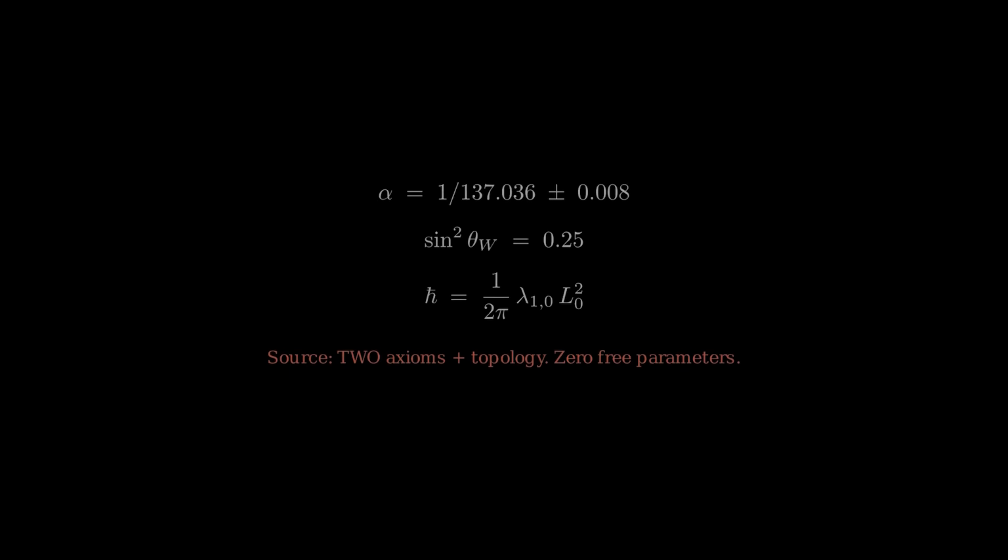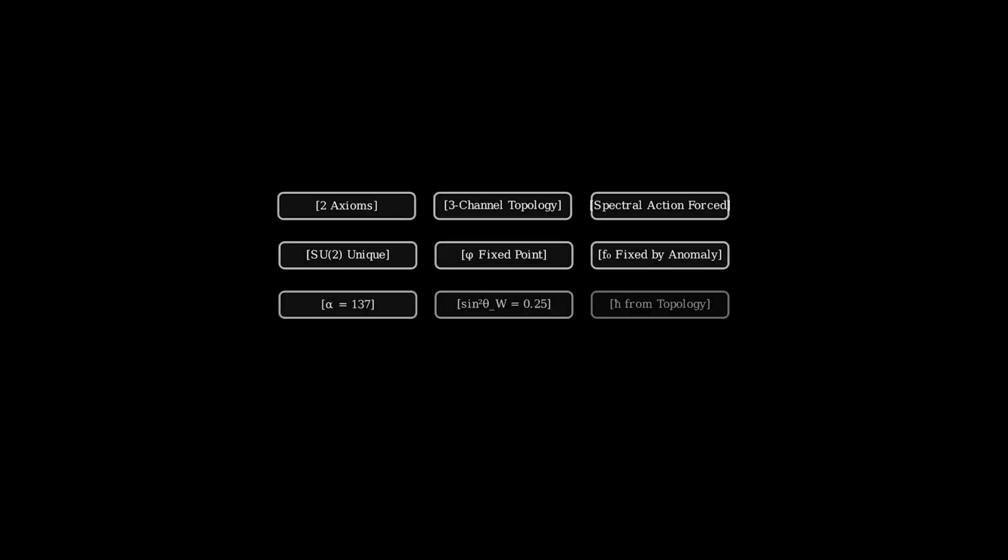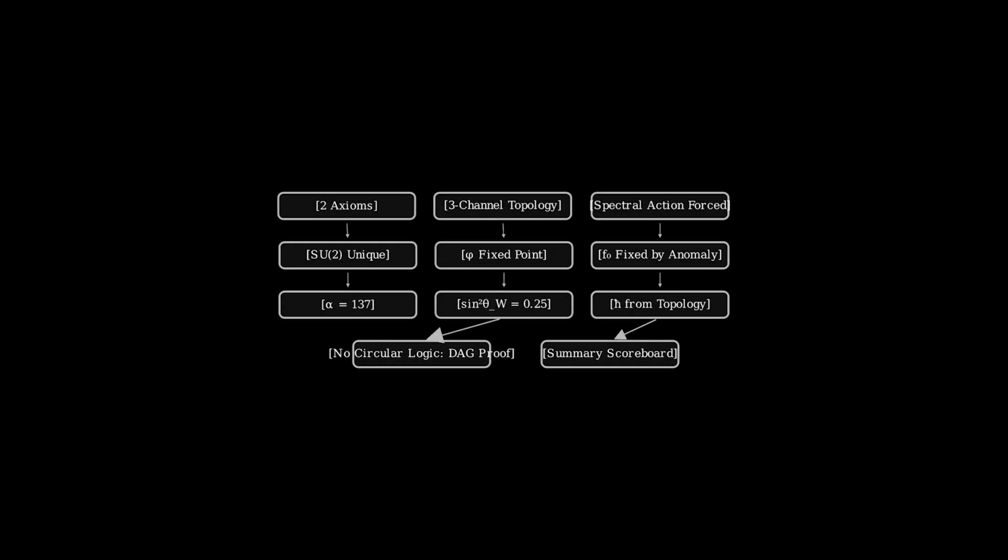Before we start, here is the complete map of the video. Every arrow is a proof, not an assumption. Let's begin. Everything in TTFT, every number, every symmetry group, every constant follows from exactly 2 axioms. They are stated formally in Paper 4, Section 1.1.